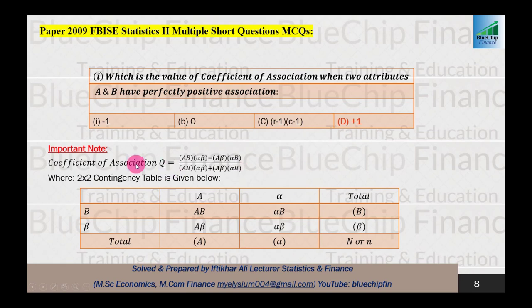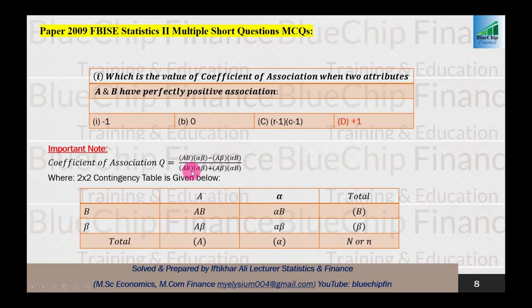Here, about the coefficient of association, let us talk a little: the coefficient of association is always denoted by Q, and it is equal to AB multiplied by alpha beta minus A beta multiplied by alpha B, and just change the sign here, place plus instead of minus.